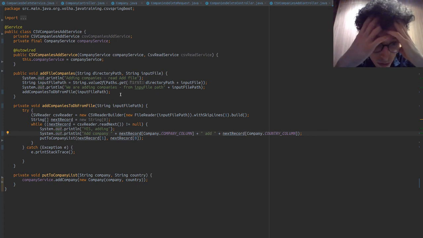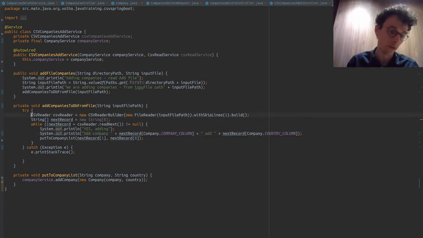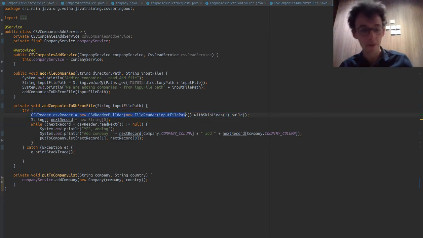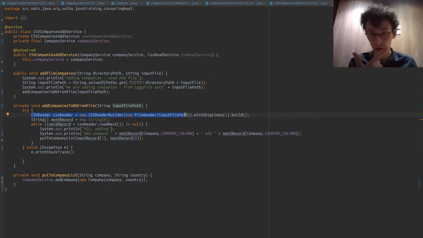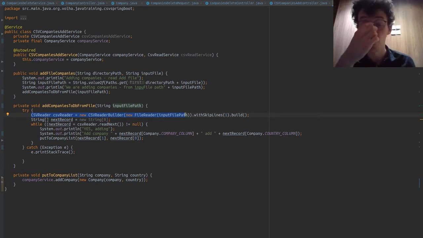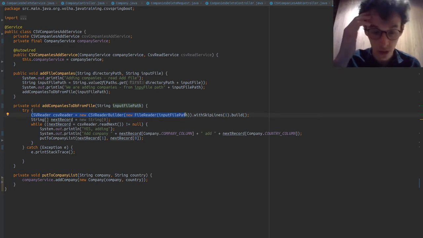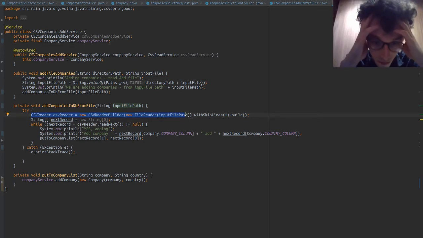Let me just check. And this is the same thing again with the try with resources. Try with resources, you want to look out for it when you're doing input-output of files and when you're doing connections. Those are generally the two times where we need to worry about closing connections or closing writers. So that should be kept in mind.